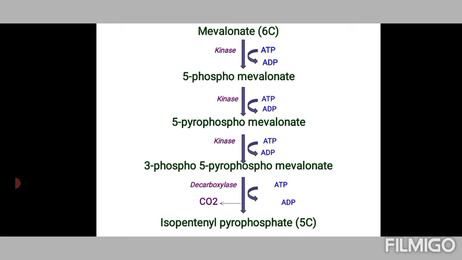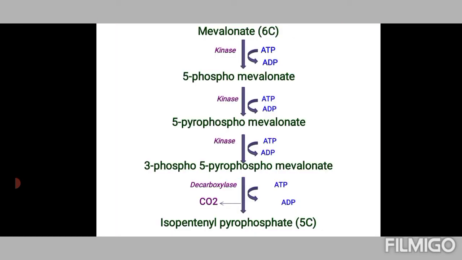So that means 6 carbons, and this 6-carbon mevalonate undergoes a series of phosphorylation steps which involve kinases, ATP splitting. This is the third phase, which finally gives rise to isopentenyl pyrophosphate, which is a 5-carbon compound. The final step here, as shown, is a decarboxylation step, which removes a carbon from this particular compound, 3-phospho, 5-pyrophosphomevalonate.